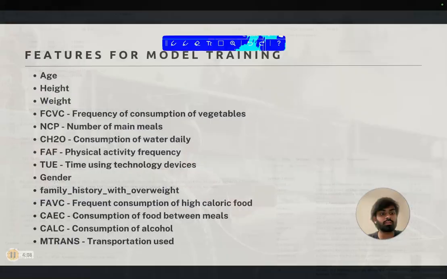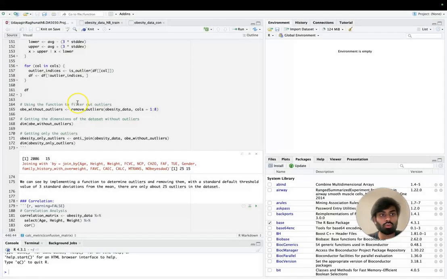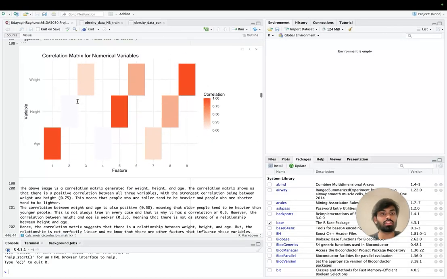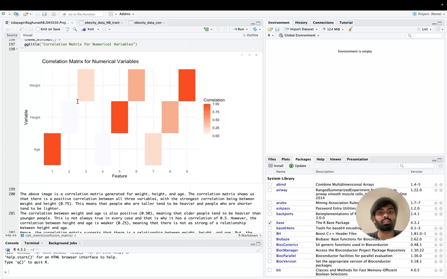Later, outliers were detected based on that, and this is a visualization of the correlation matrix for these numerical variables. We tend to see that height and weight have a very high positive correlation, which makes sense as taller people tend to be heavier.